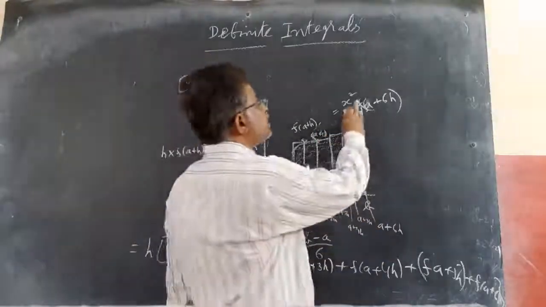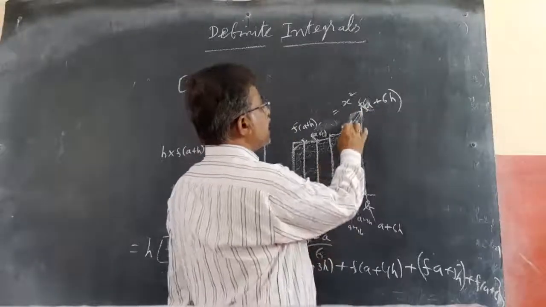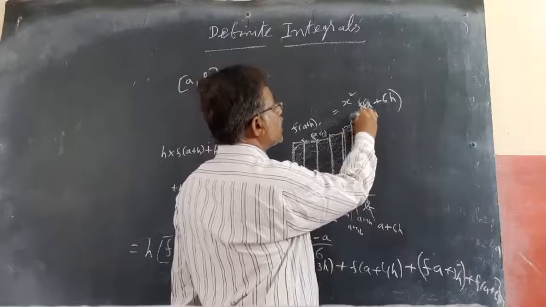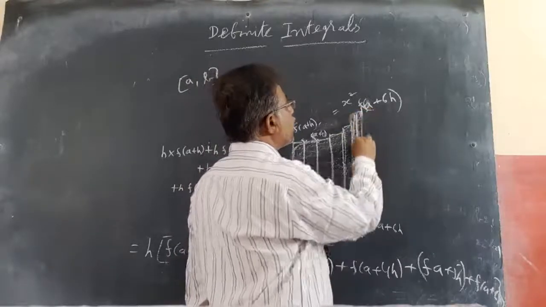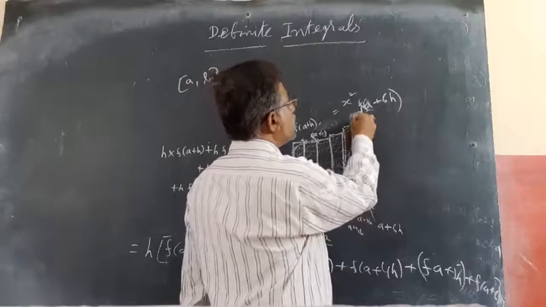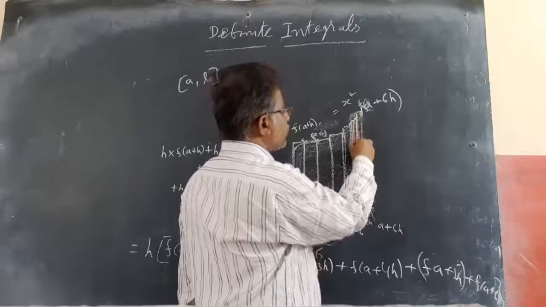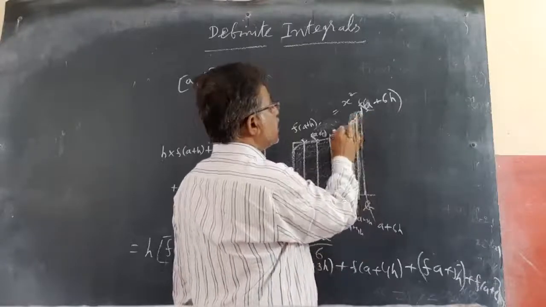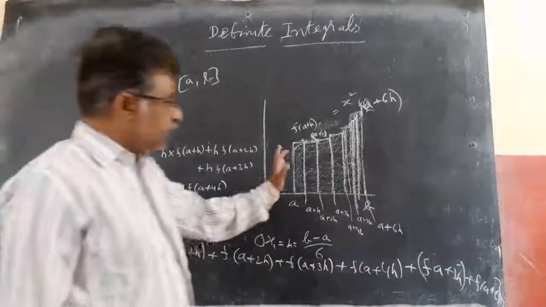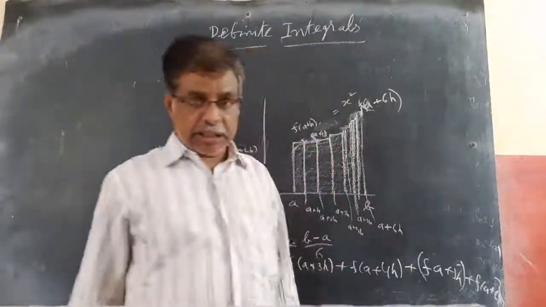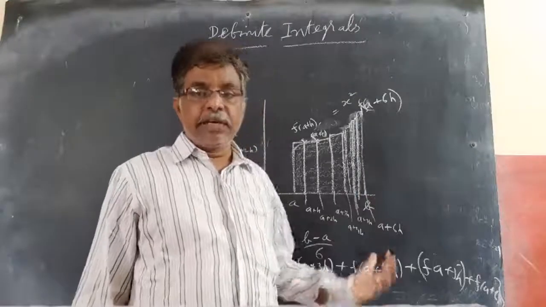If we decrease the width of the rectangle, then automatically this will be reduced. If I take the width small, then this wastage can be reduced to the least. For that I need to increase the partitions, which means this 6 should be some 20. Then it can be reduced.